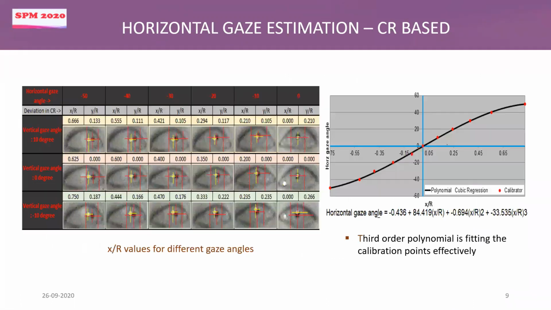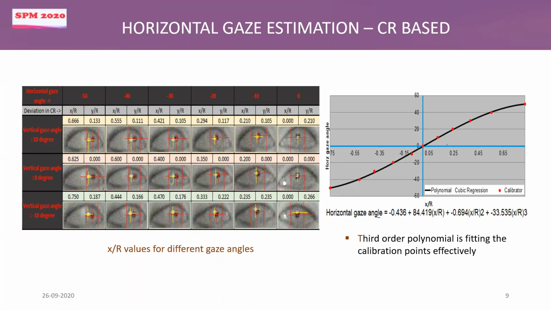So to find the relation between the position of the corneal reflection and the gaze angle, we have plotted these values. So we have plotted x by r for each of the horizontal gaze angles. So at minus 50, this is my x by r, 0.6. At minus 40, it is 0.5. At minus 30, it is 0.2. At minus 20, 0.2, minus 10, 0.2, 0, 0. Now, if you subtract these subsequent values, the difference is not the same, which means the relation is not linear.